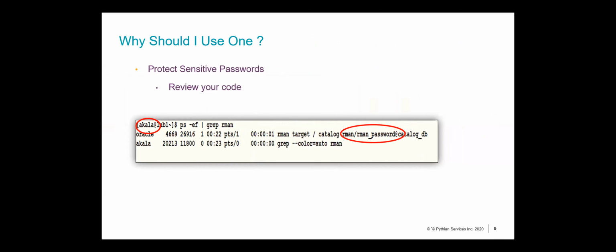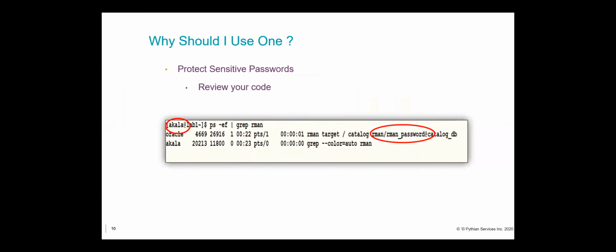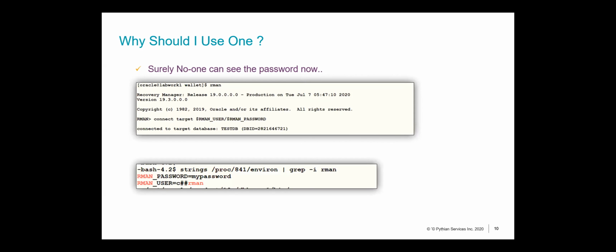Now, just suppose you mask your passwords. Like in the previous scenario, what we did was we just didn't mask our passwords in our code. What if you fix up your code? Well, if somebody really wants to, they can still figure out your password from the environment variables. Now, again, if you've got somebody on your server who is able to do this, then we are probably in a more grave situation than this. But still, it is possible. That's the point.